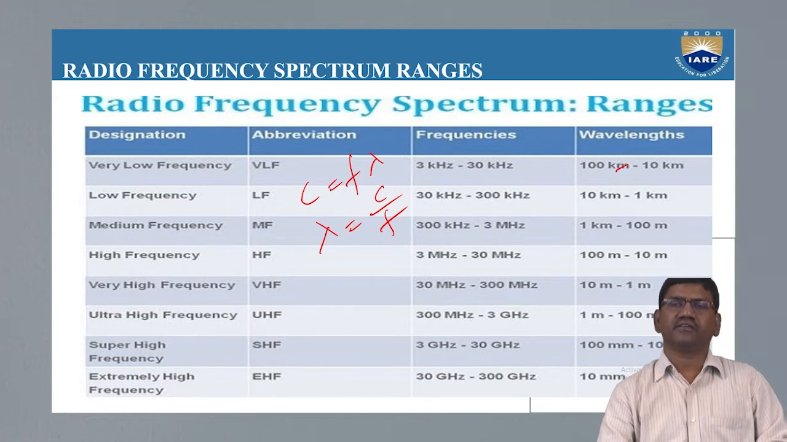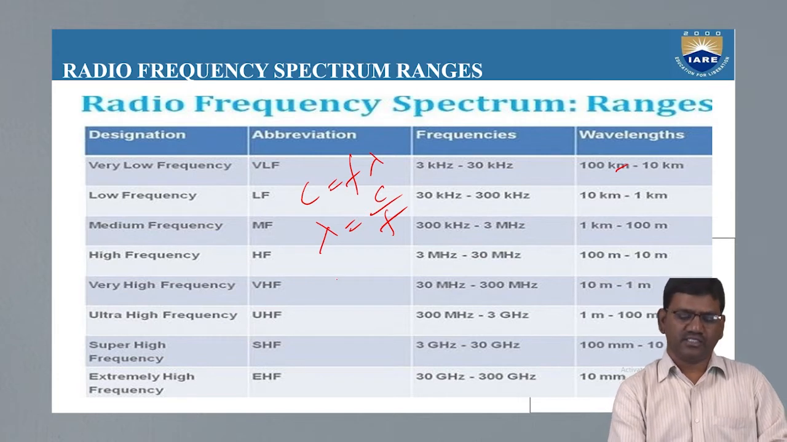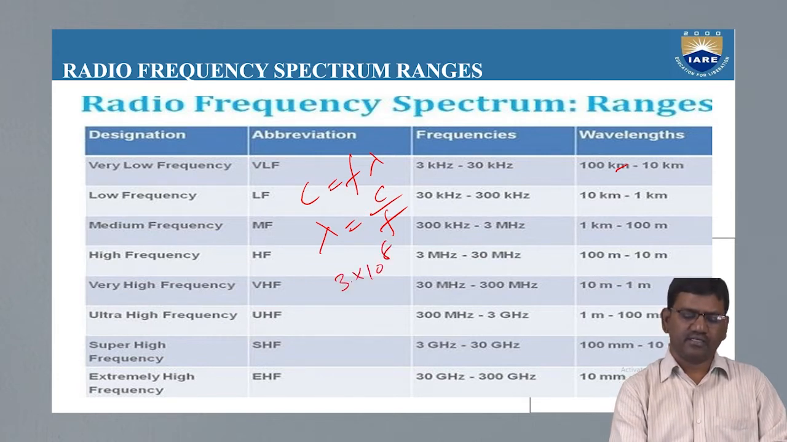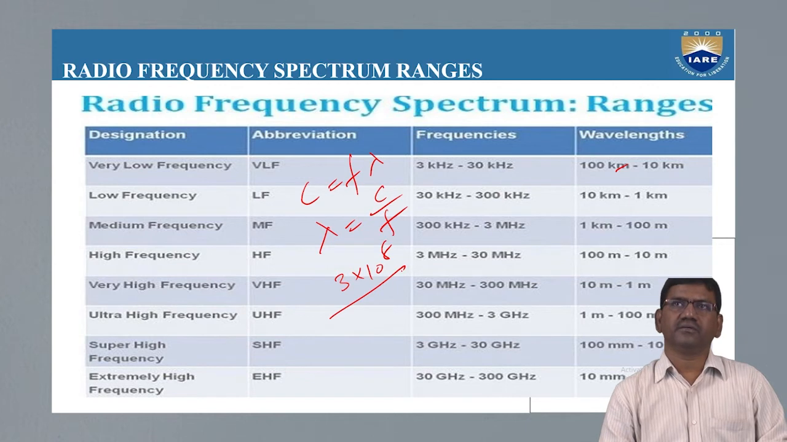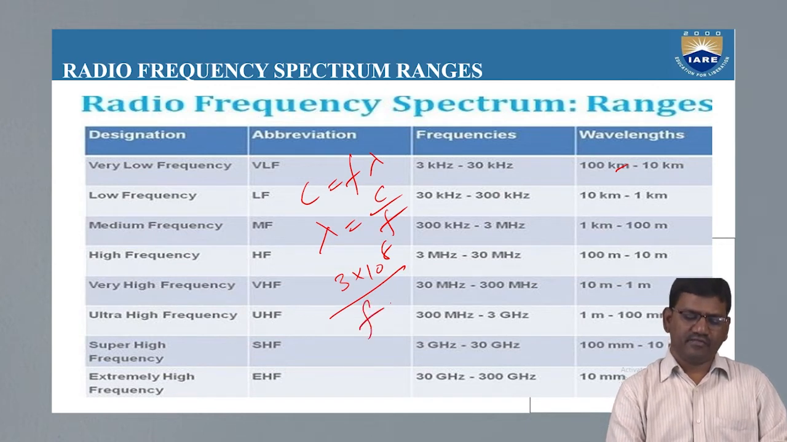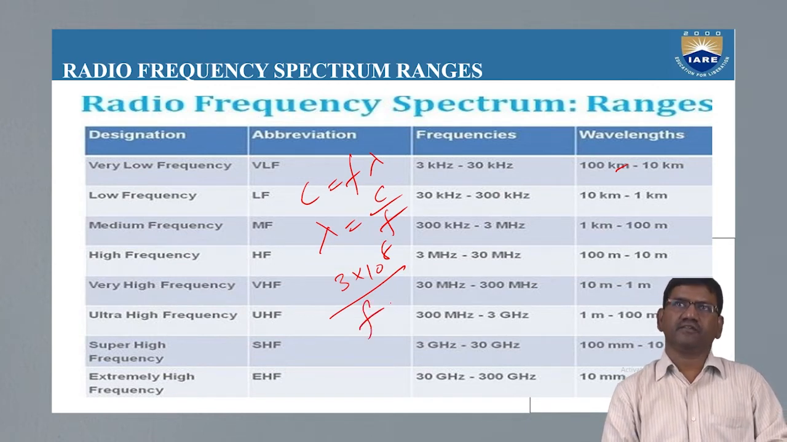Here C is the velocity of the electromagnetic wave, which is equivalent to the velocity of light. This is given by 3 into 10 power 8, divided by the given frequency.